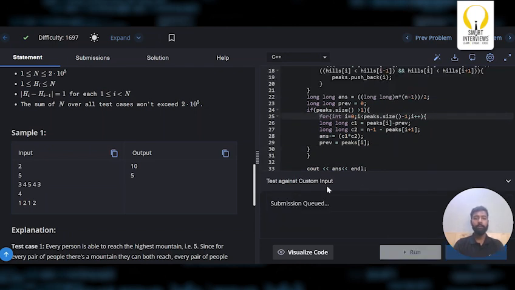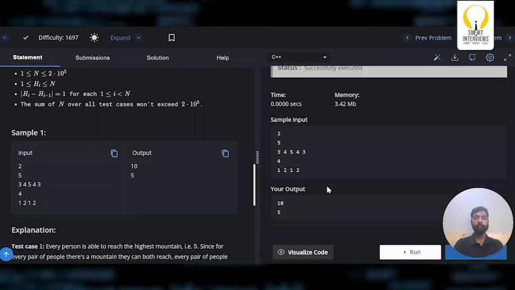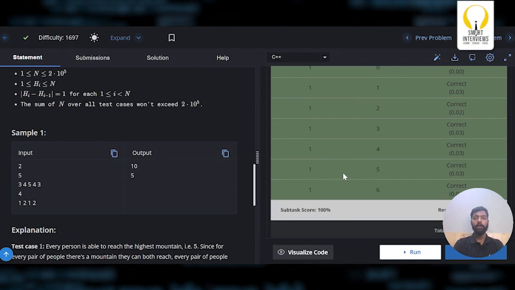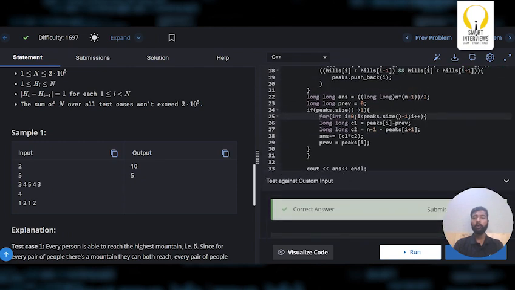Run the code. Let's submit it. It got accepted. I hope you understood the logic.